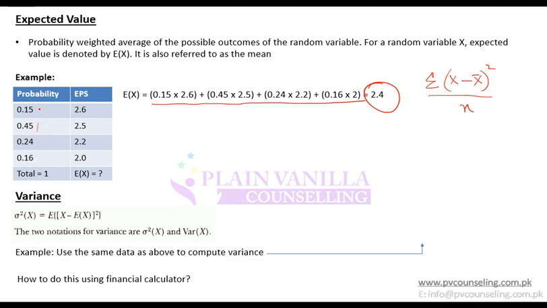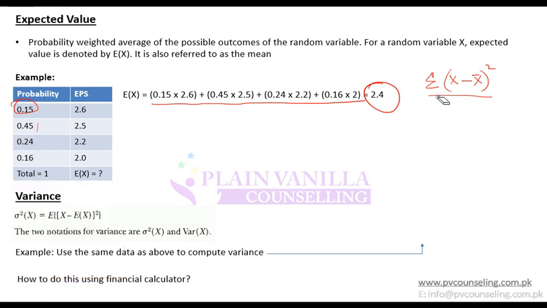Here we have probabilities, we do not have frequencies. So I do not have 2.6 coming up 10 times, 15 times. I have it coming up 15% of the times. So as I do not have frequency, this n gets removed because there is no n.